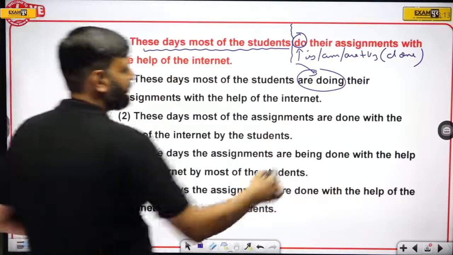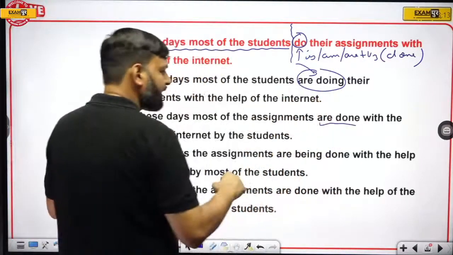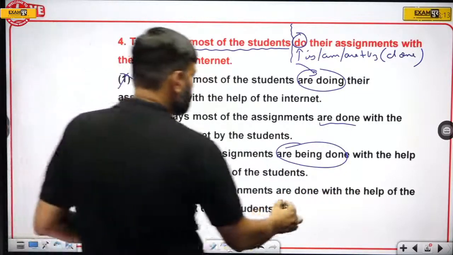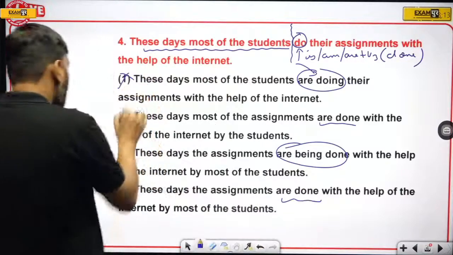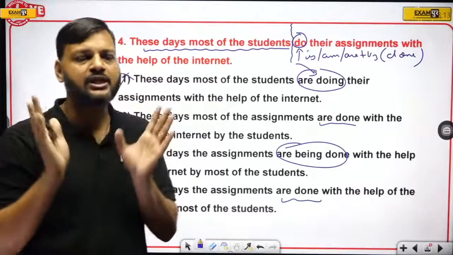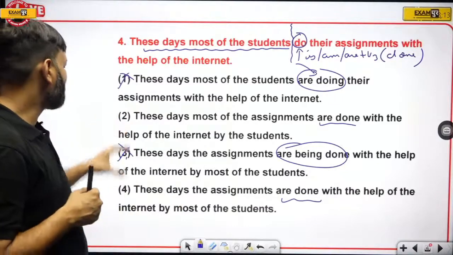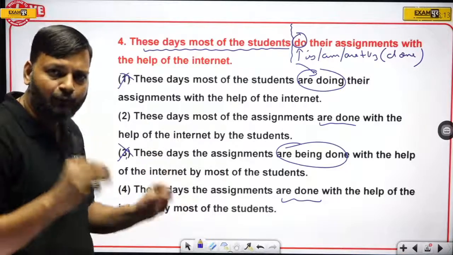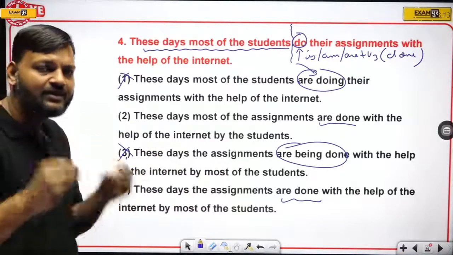Second sentence, are done is there. Okay, we'll consider it later. Here we have are being done, cannot be the answer, and here also are done. So these two options have been eliminated because they have the wrong tense usage. Now we are left with option number 2 and option number 4. Both have are done, like tense in both the sentences, helping verb in both the sentences, correct.